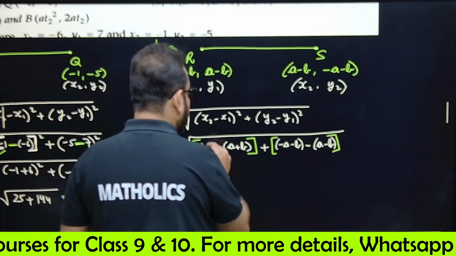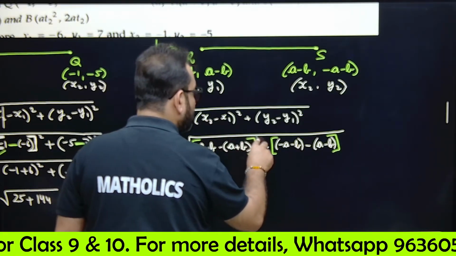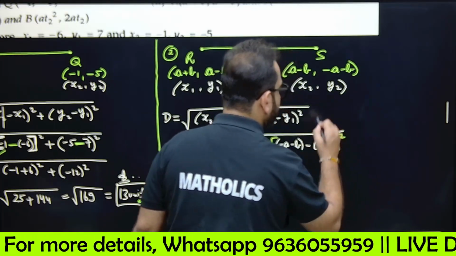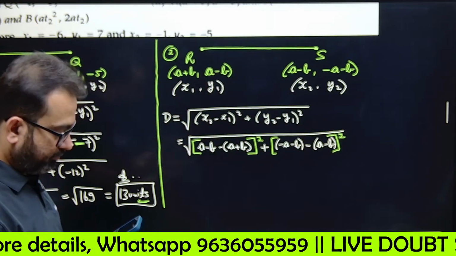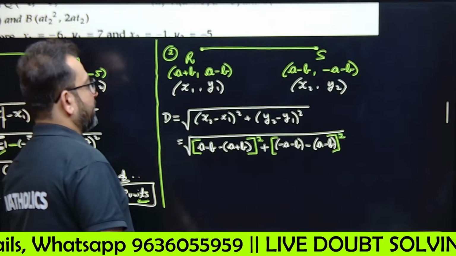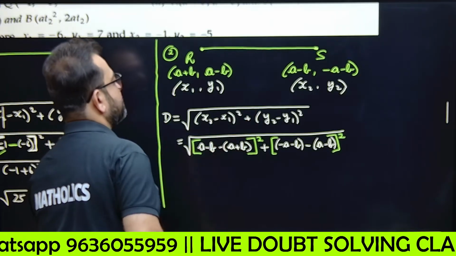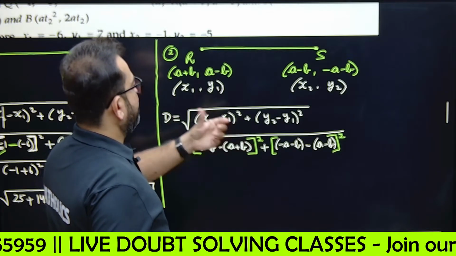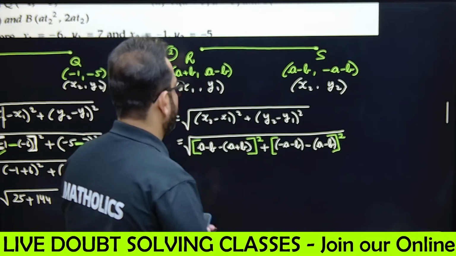Okay, now it is x2 minus x1 whole square. Do not forget to put square. Okay, clear? Okay, let me move forward. X2 is a minus b minus of a plus b. Okay. Y2 is minus of a minus b minus a minus b. Okay, now